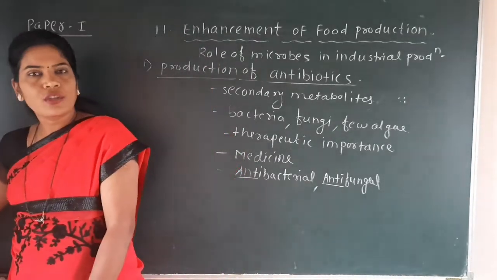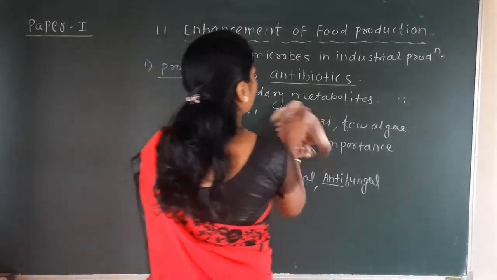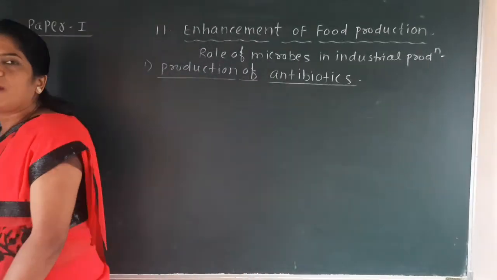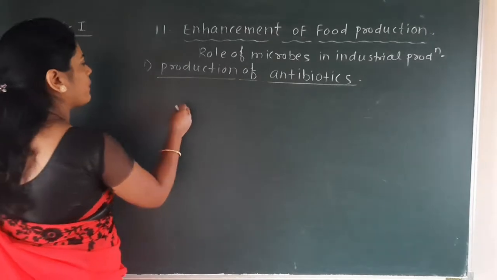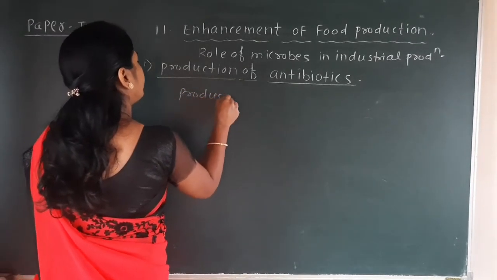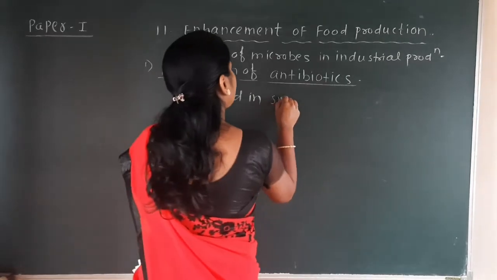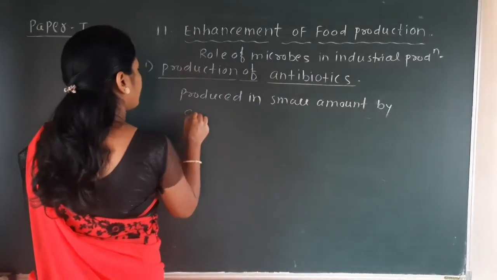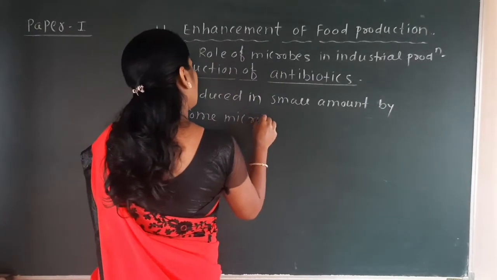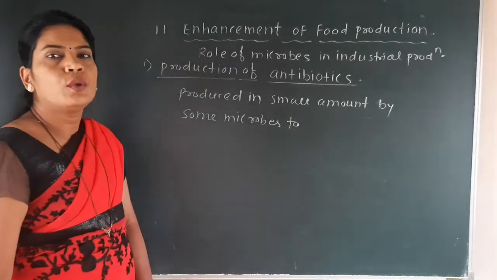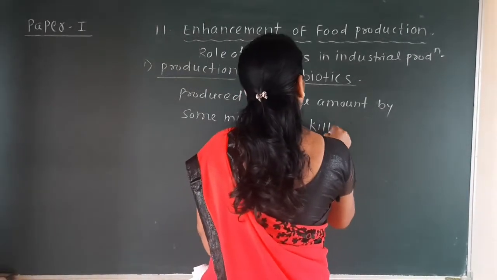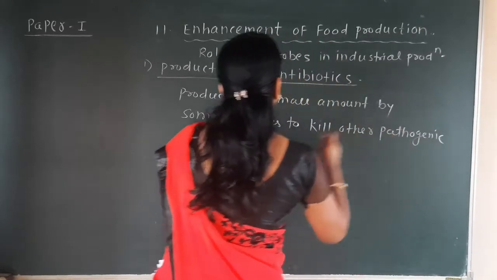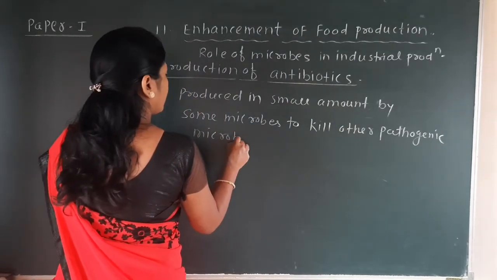But here the actual meaning of antibiotic is that they are produced in very small amounts by some microbes to kill other pathogenic microbes.